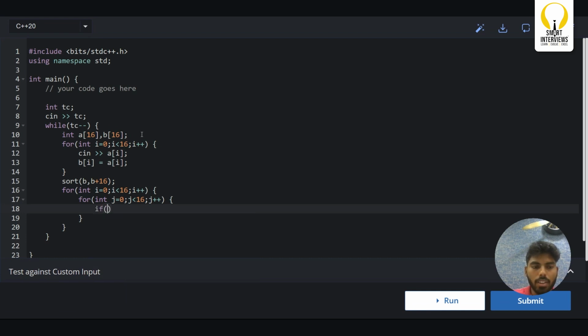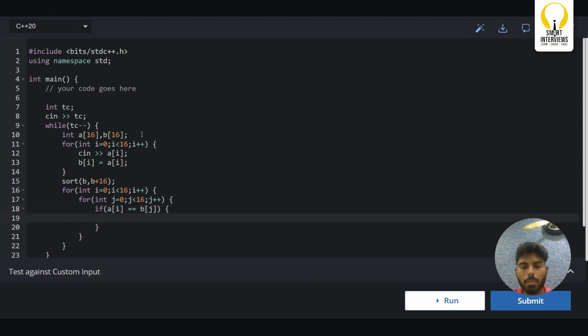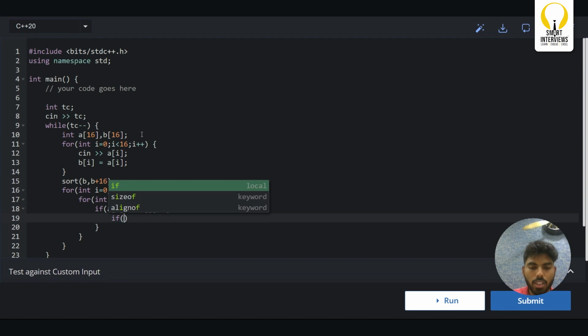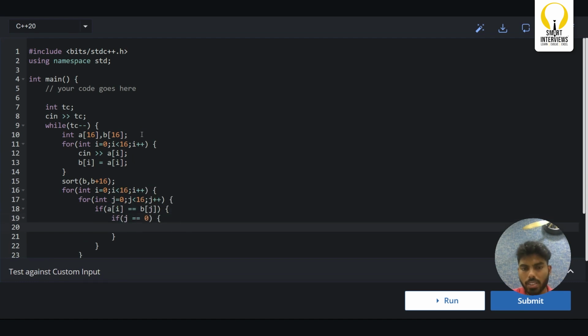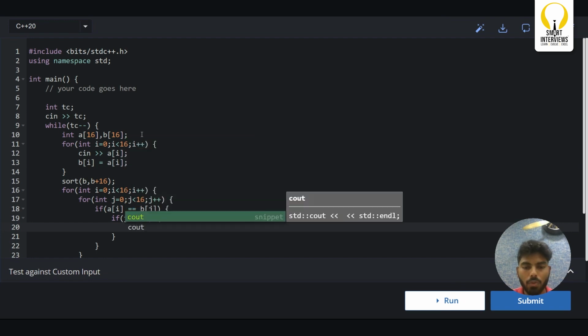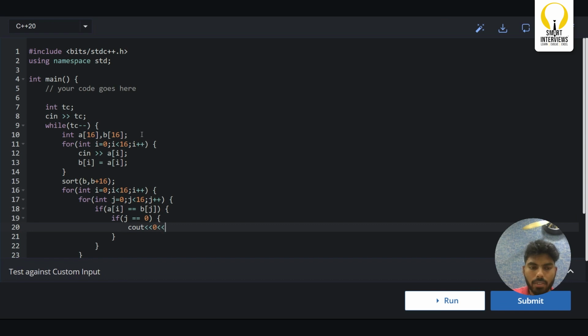We can simply write if A of I is equal to B of j. If you write this, you will get to know where this value is present in the sorted array. Now you know that this value is present at a so and so index. Here you will write your logic. You will check, is this value present at the 0th index? If it is present at the 0th index, then what will be the rank? The rank will be 0, right?